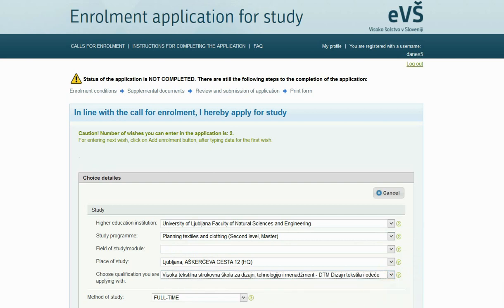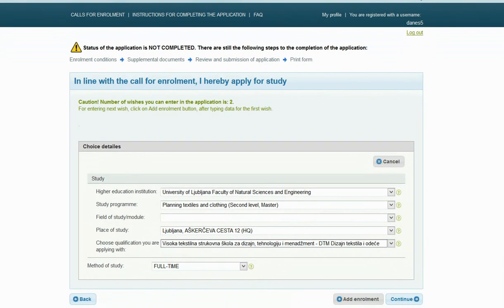Fill in all fields, except the field of study module, where you can only select from the available values. If there are no options to choose from, leave the field empty. Finally, choose from the drop-down menu possible method of study, full-time or part-time.